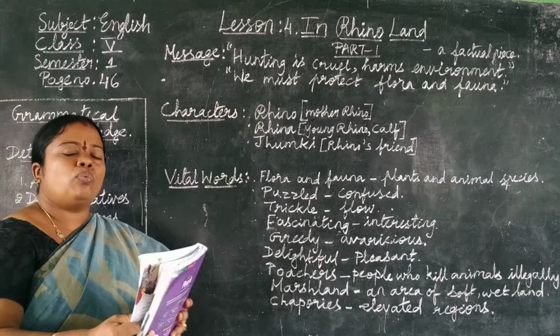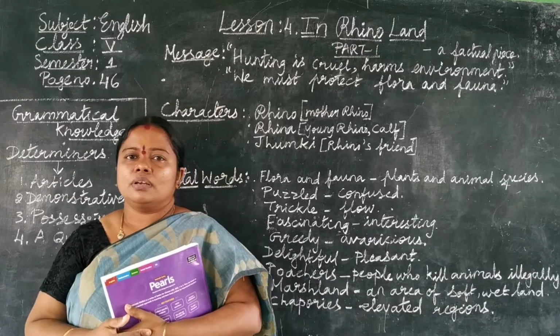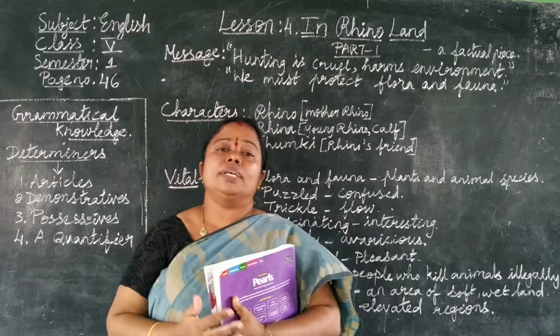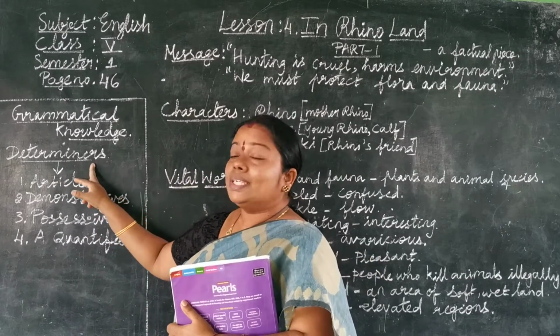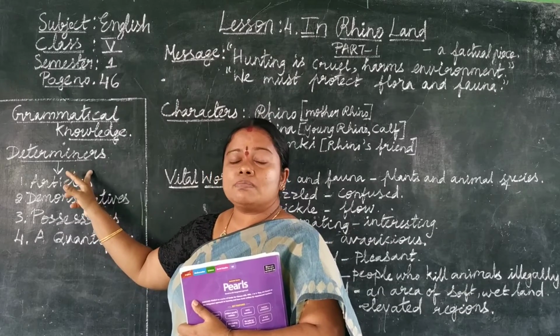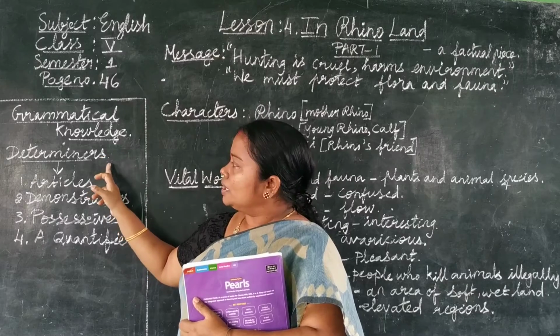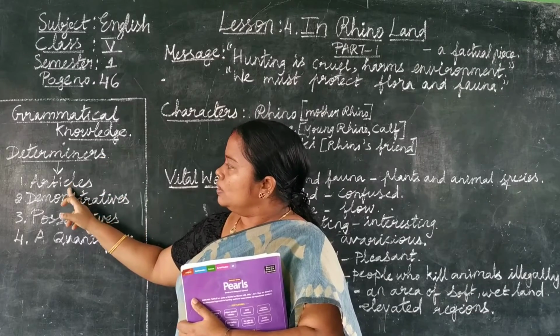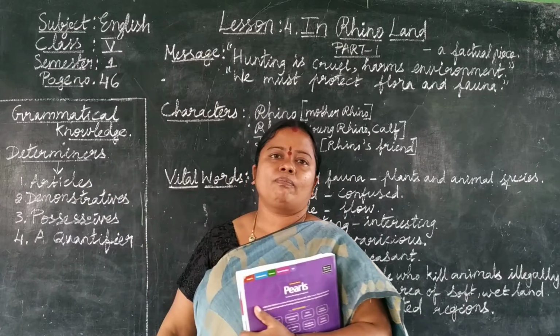Okay, and what grammatical knowledge do we gain from this lesson? What grammar part did they give you in this lesson? About determiners. What are called determiners in English grammar? Determiners, all these 4 are called determiners.